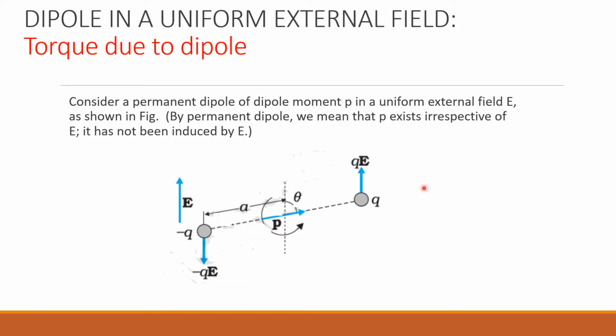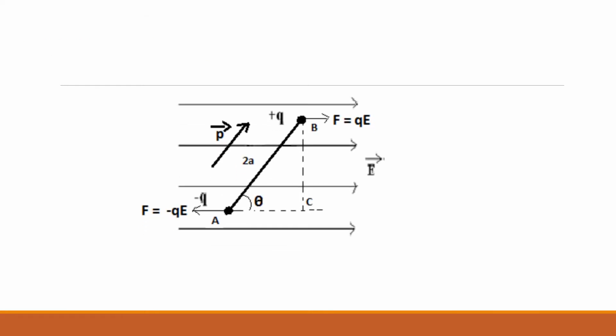In order to derive an expression, we will consider another simple diagram, which you have to note down. This is the diagram we are using for the derivation. This is the direction of the electric field, directed along the x direction. Based on the direction, here it will be positive and here it will be negative, positive to negative. Now see, this is our dipole.